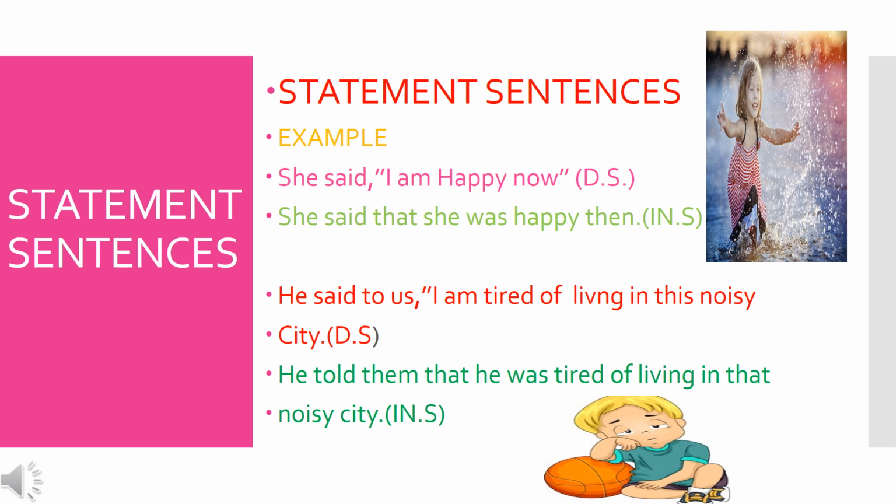I, you have to remove. He, you have to write it. Am, you have to change it. Was, you have to write it. Tired of living, you are going to write it as it is. In this, this means you have to change and write it that in time and place. Noisy city as it is. He told them that he was tired of living in that noisy city.